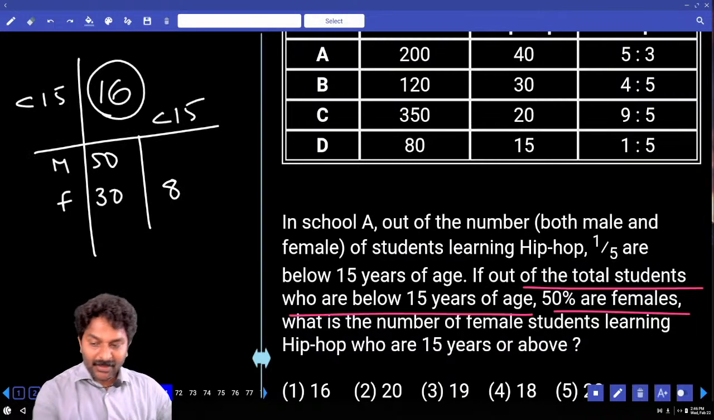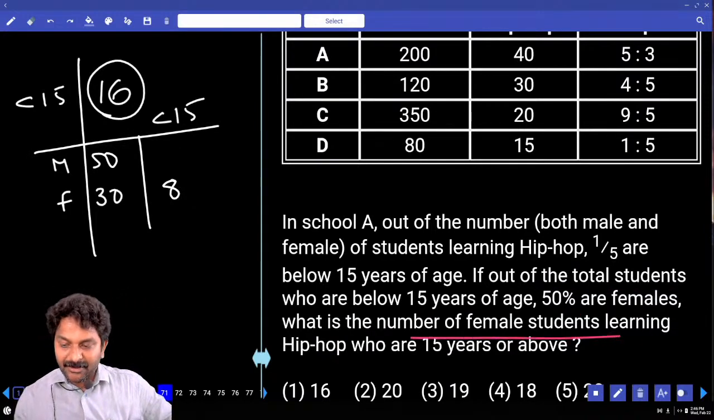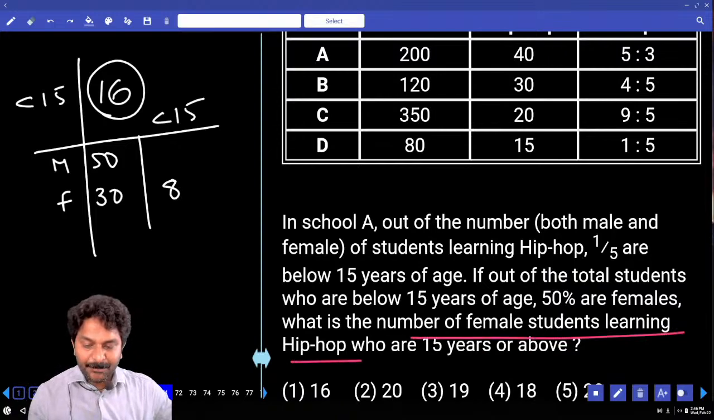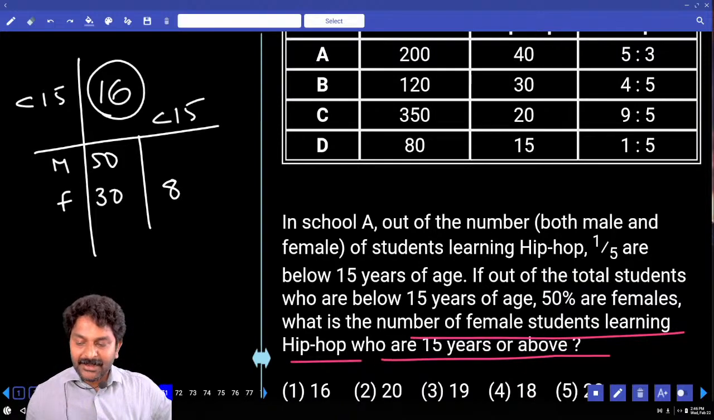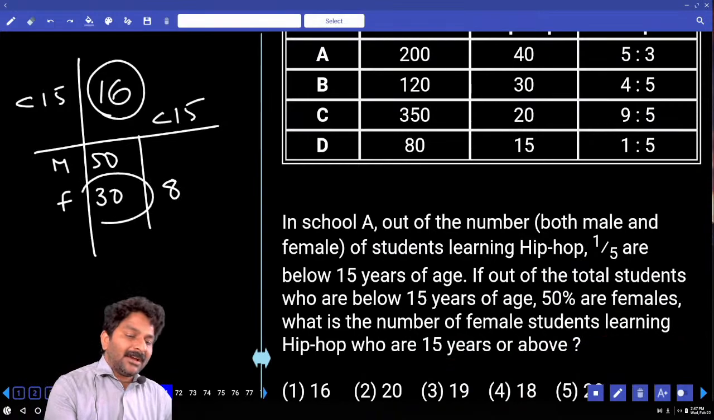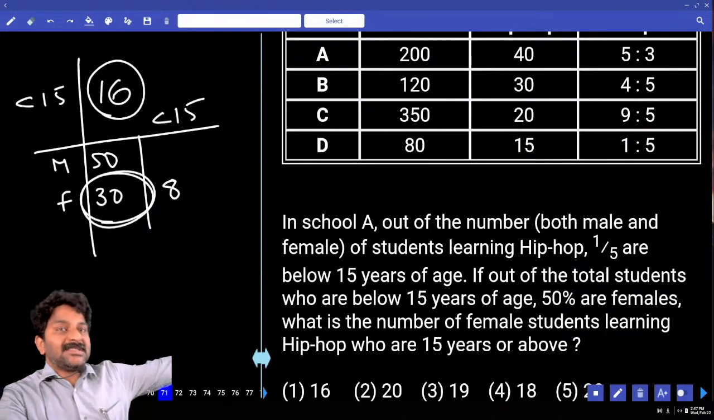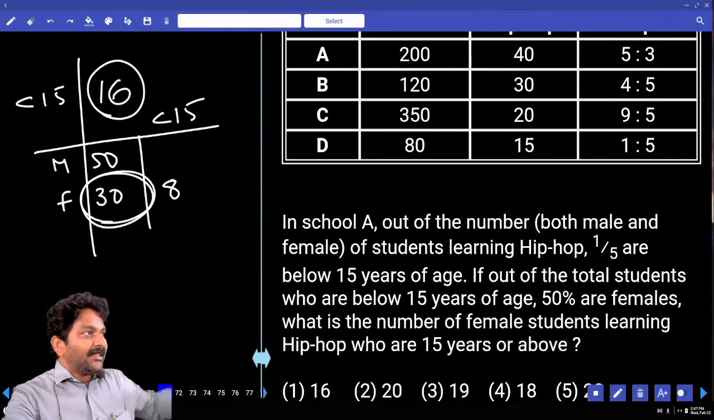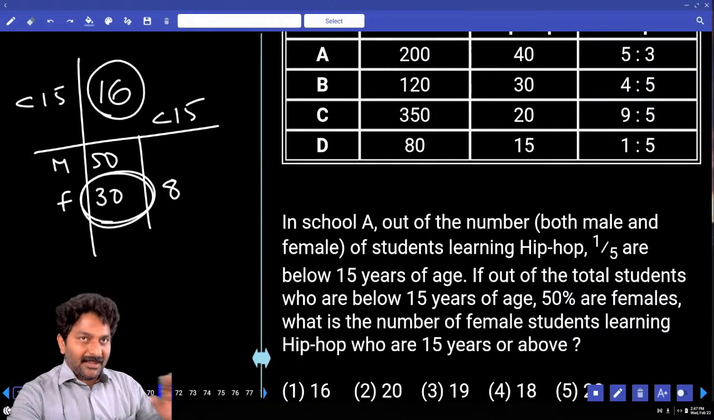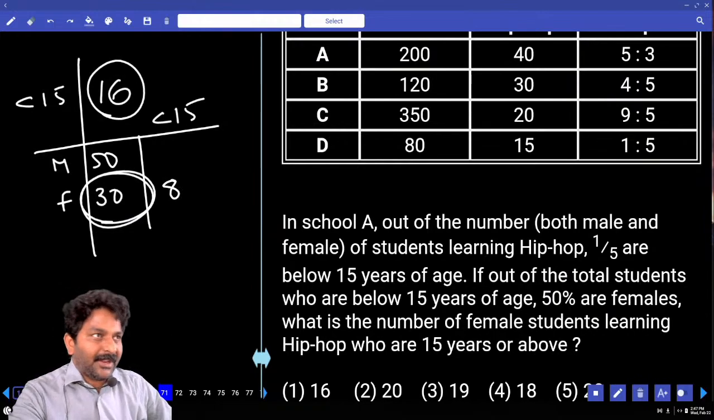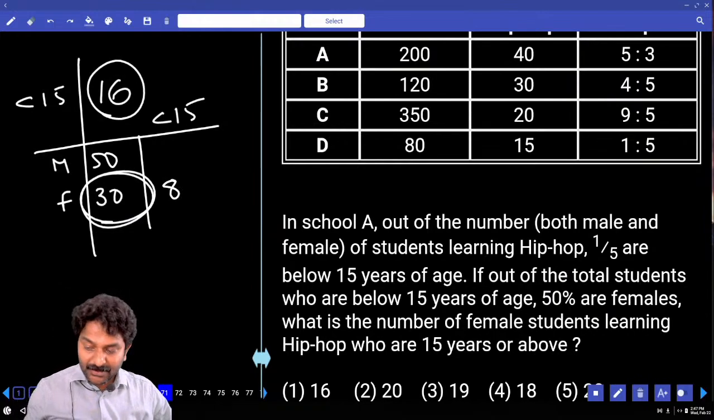Correct? Next. What is the number of female students learning hip hop who are 15 years or above? How many female learn hip hop? 30 members. Out of those 30 who are less than 15 years are 8 members. Then remaining 22 members are equal and above 15 years of age. So answer 22.